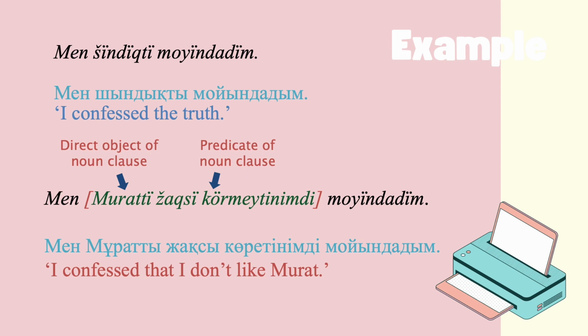Not only do noun clauses contain an extra verb for more details, they can also include other words like adjectives and adverbs. Notice how our new noun clause Murat'ты жақсы көрмейтінімді, that I don't like Murat, has its own verb жақсы көр, to like. This verb is different from the main clause verb мойында, to confess. The noun clause also contains the individual direct object Murat'ты, which offers even more information. No matter how many words or phrases a noun clause contains, it still acts as a single noun.